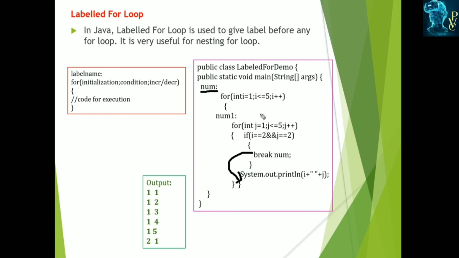Next i is 2 and j is 2. When both are 2, we have written break num. Num means this labeled loop is broken. So the cursor exits from this loop, and these statements cannot execute further. So the break statement breaks the number of iterations of the loops.